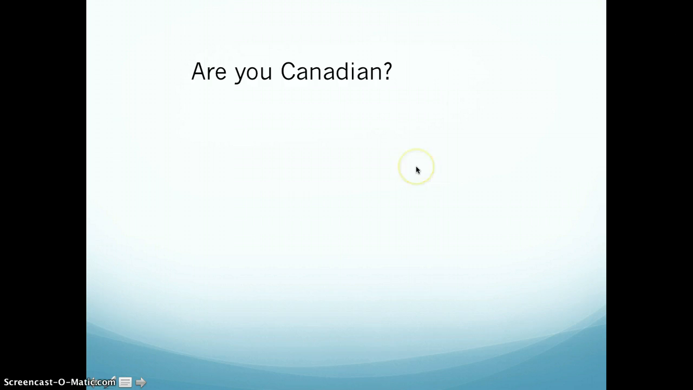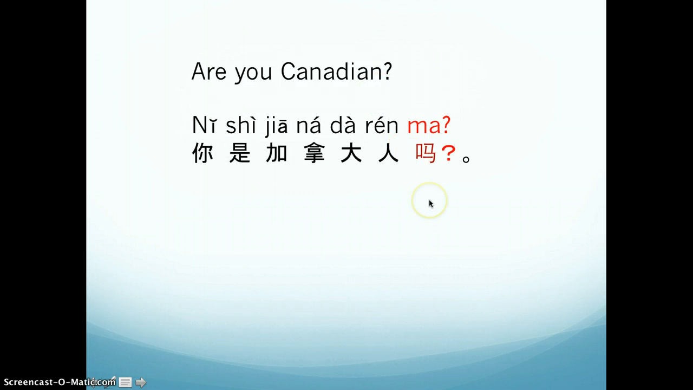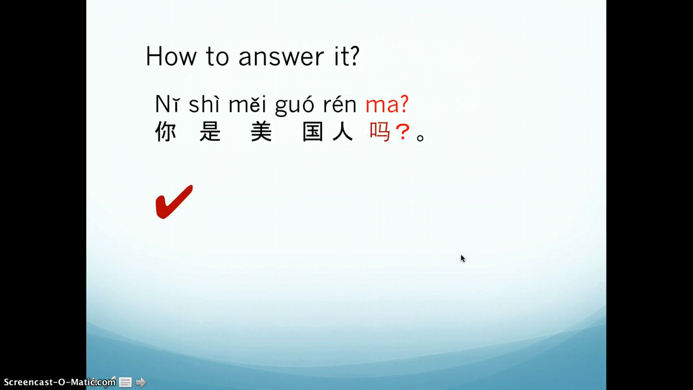Okay, now let's do some practice. Look at this one. Are you Canadian? You may think about the statement order first. So, you are a Canadian. That will be 你是加拿大人, and then you need a question word. Put it at the end of the sentence. That will be 你是加拿大人吗? So you just follow this rule. It's pretty easy. 你是加拿大人吗? That means, are you Canadian?